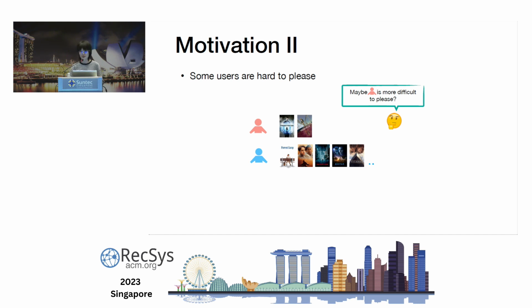However, as I mentioned, the current framework takes the average across all users and doesn't account for user difficulty. On the other side, it's similar: some items are also difficult to recommend. But again, this framework doesn't account for item difficulty either.